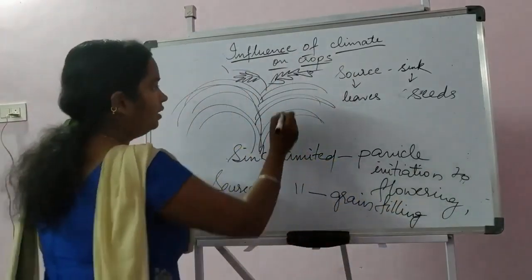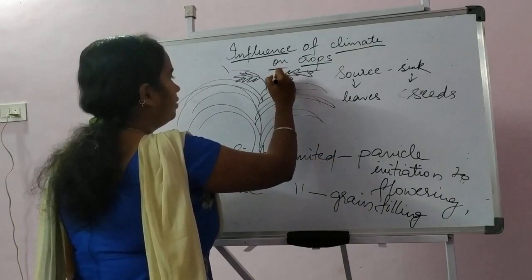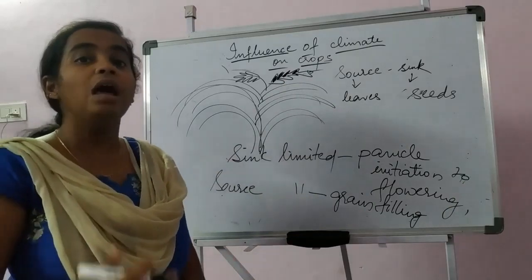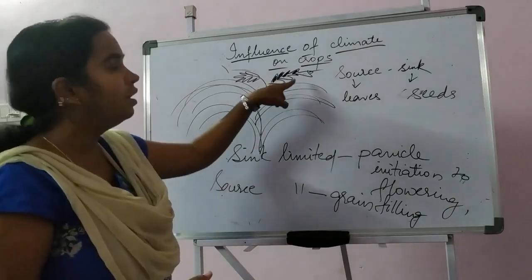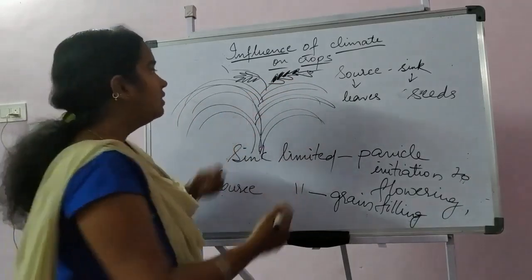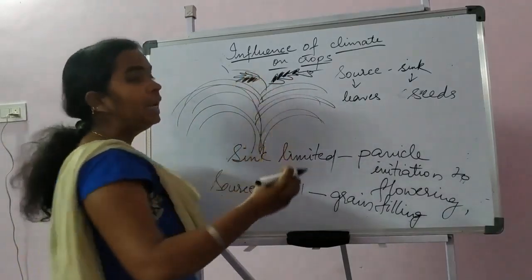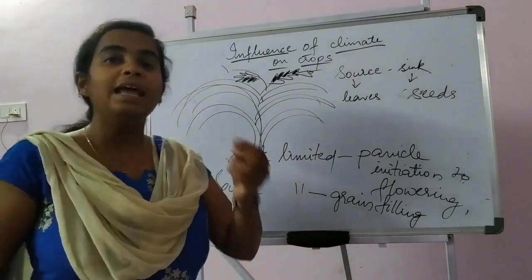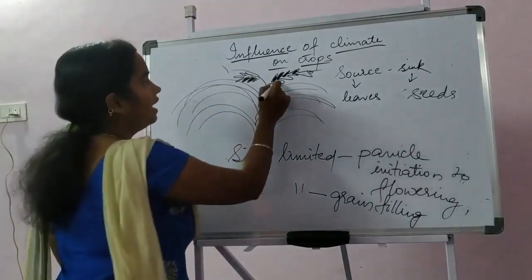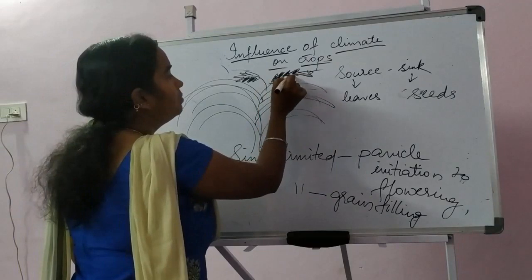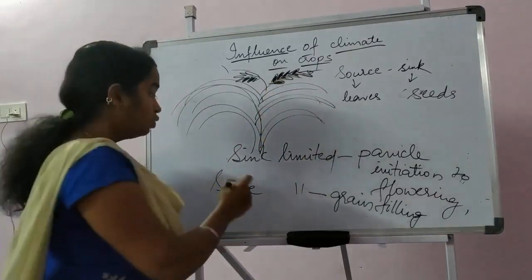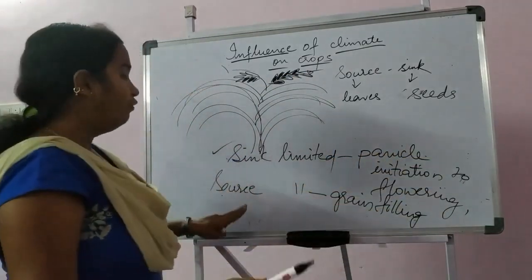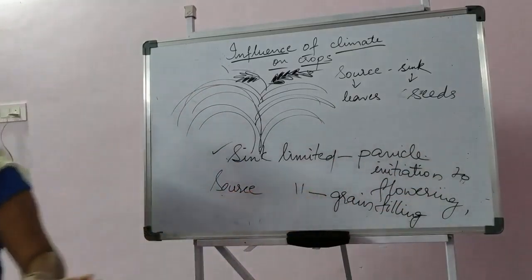because for grain filling, suppose this is a grain in the panicle. To fill these grains, the source should have an abundant amount of photosynthates. If there is no abundant source, then the grain filling will not be complete, and we find chaffy grains sometimes, meaning the grains will not be completely filled, and we find half grains or chaffy grains. That means in some spikelets the grain will not be formed. So for sink limited crops, panicle initiation to flowering is the critical stage, and for source limited crops, the grain filling stage is important.